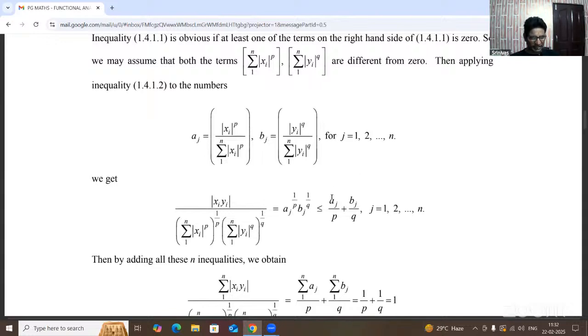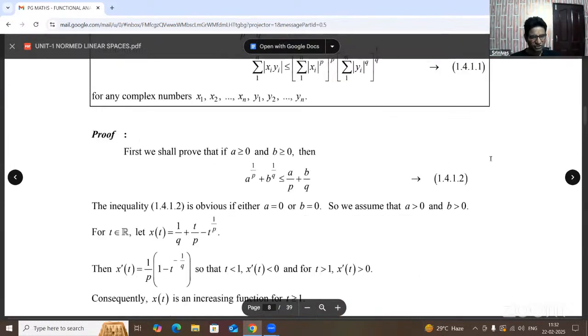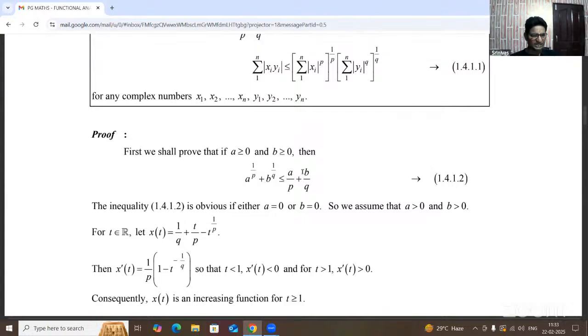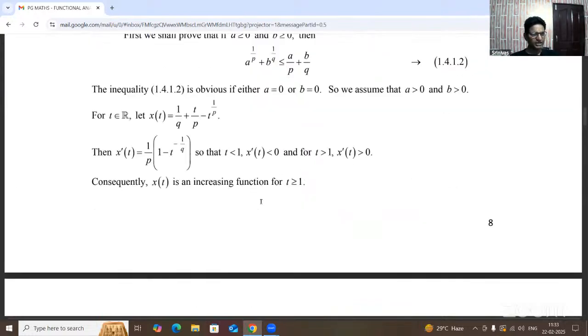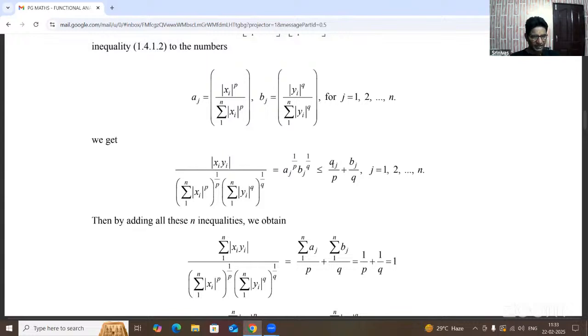So that value is less than or equal to, already we know from our assumption above, the second equation, a by p plus b by q. After the substitution, a by p plus b by q here. Okay. a means aj, b means bj. Okay.